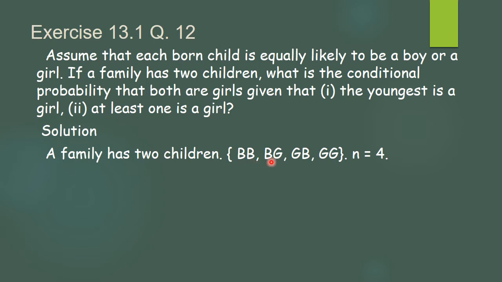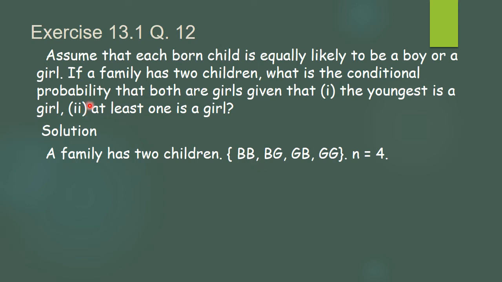When I write BG, it indicates that the boy is the elder and the girl is the younger. When I write GB, the girl is the elder and the boy is the younger. Here GG. So the sample space will contain four elements: BB, BG, GB and GG. Here B indicates the boy and G indicates the girl.